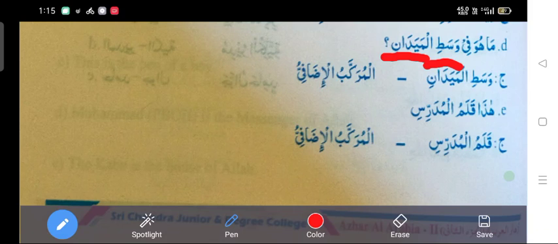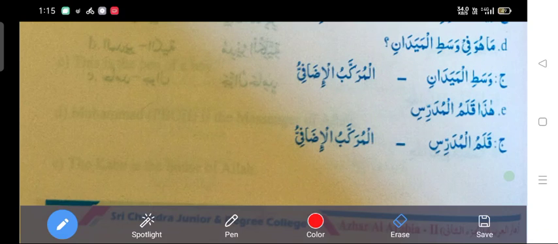After showing ourselves that Wasatil Maidan is a possessive phrase, we have to write this in the answer sheet: Wasatil Maidan. Then write underscore. After writing underscore, write al murakkab al izafi. In this way, we have to find out the possessive phrase. Now come to section D.